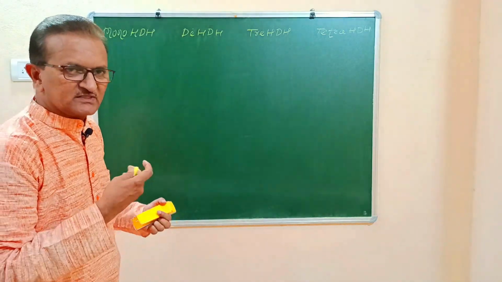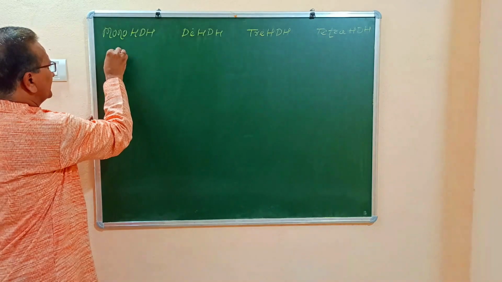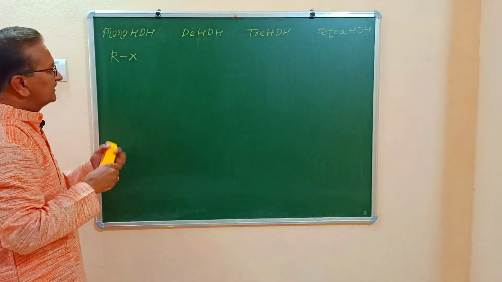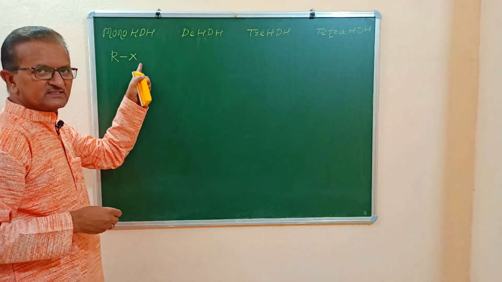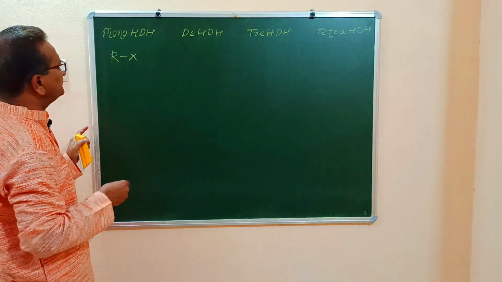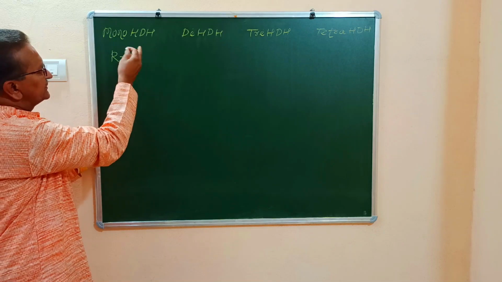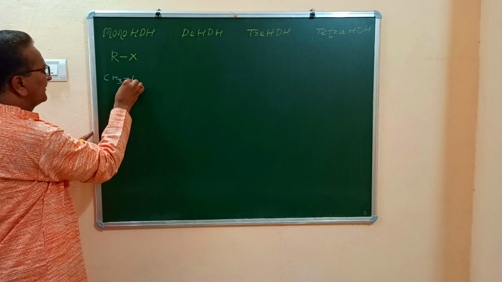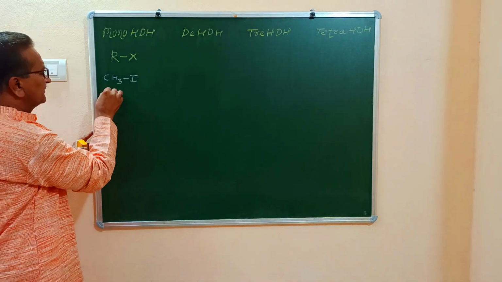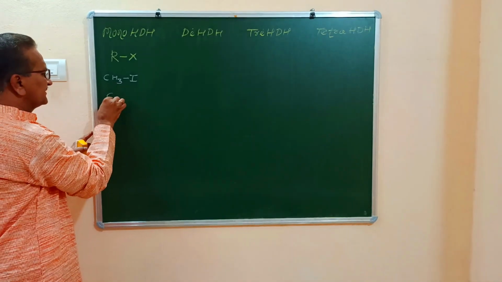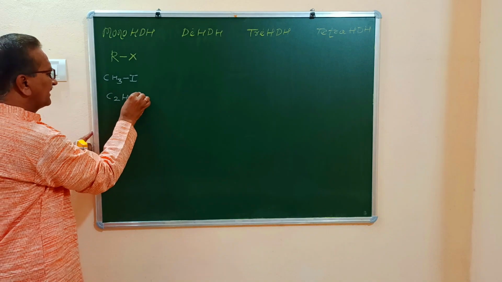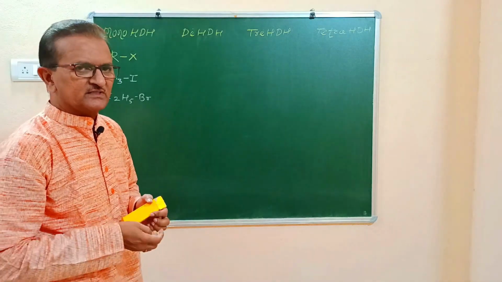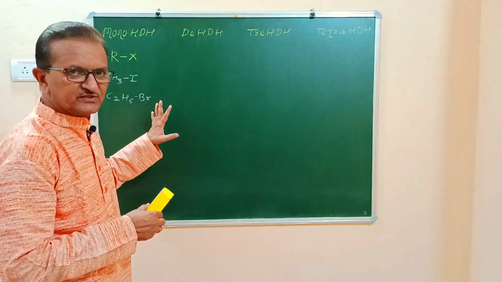Already we have discussed this. They are represented as R single bond X, where R stands for any alkyl group and X stands for halogen atom. What are the examples of mono HDH? Say for example CH3 single bond I, methyl iodide, or iodomethane, C2H5 single bond Br, ethyl bromide or bromoethane. We can write a number of examples, but here two examples are sufficient in classification.